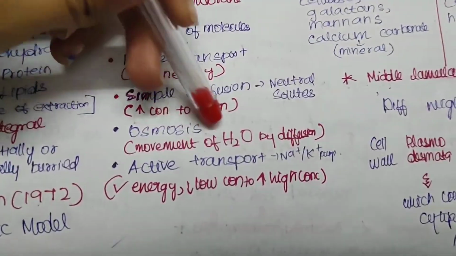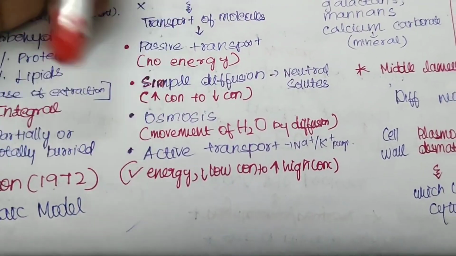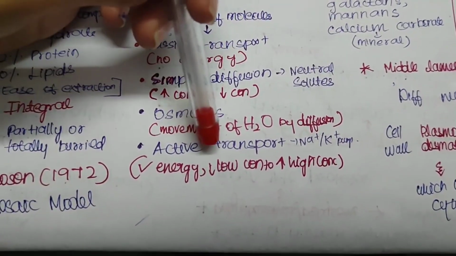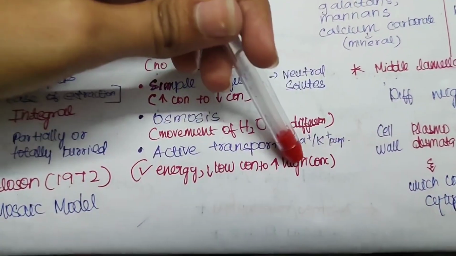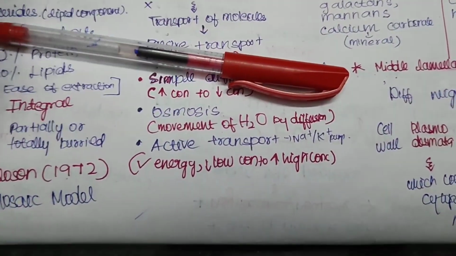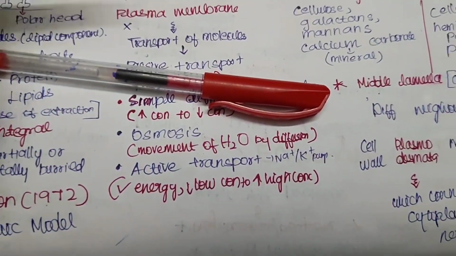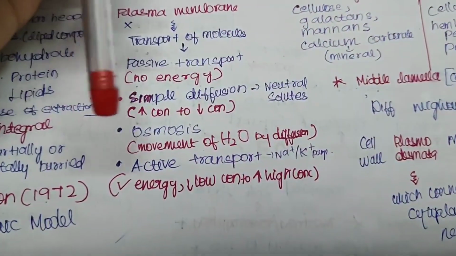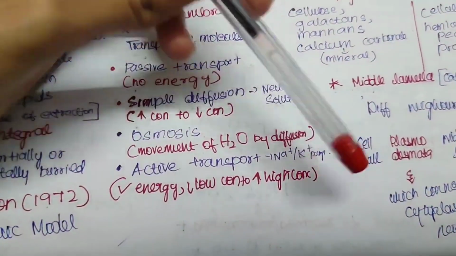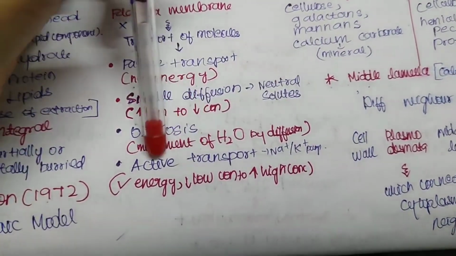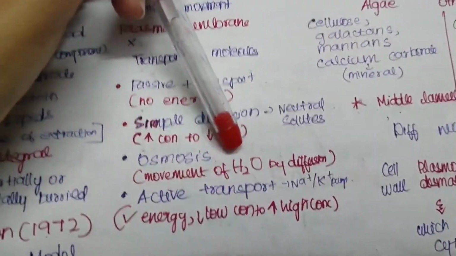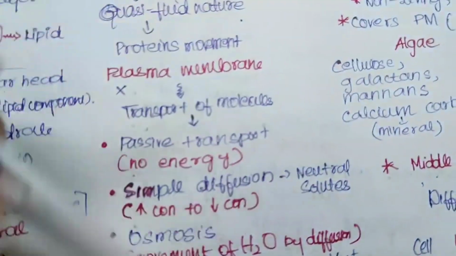Now active transportation is where the energy is required, because here it will move from the lower concentration to higher concentration. Generally, if you assume putting a thing from higher to lower is easy, but making it go towards the high is tougher, so it needs some energy. So this is called active transport, and the example will be sodium potassium pump.